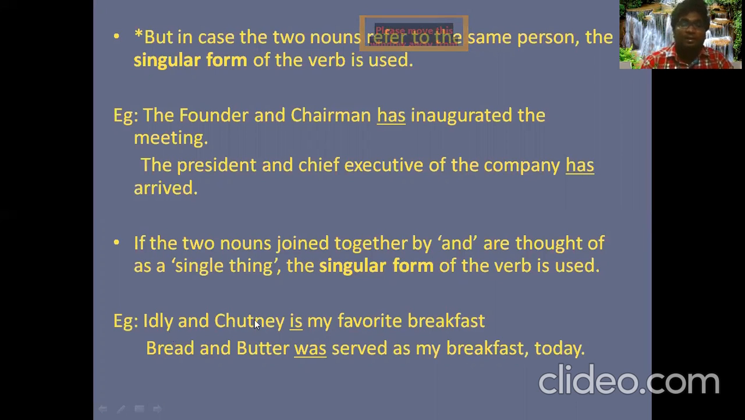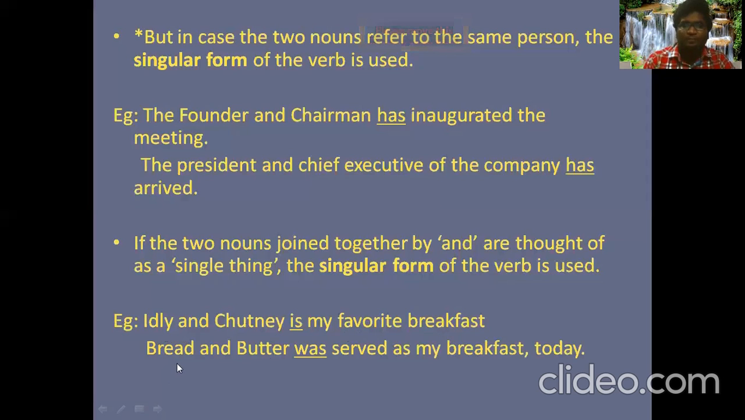See here, idli and chutney is my favorite breakfast, because idli and chutney are considered a single thing. When you order idli, or dosa, or puri, they serve chutney, or the puri curry, isn't that so? They don't serve you in a different way, and they don't even charge you separately, because they are considered a single thing. So that is why it is written like that: idli and chutney is my favorite breakfast.